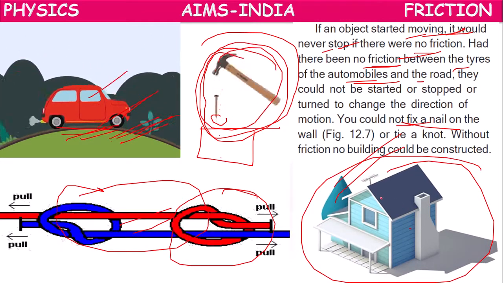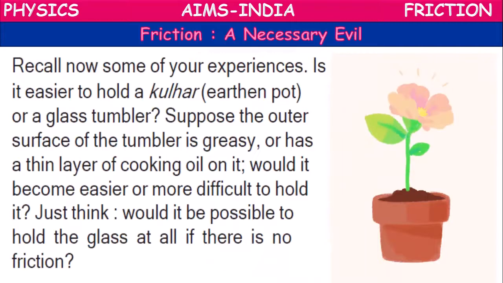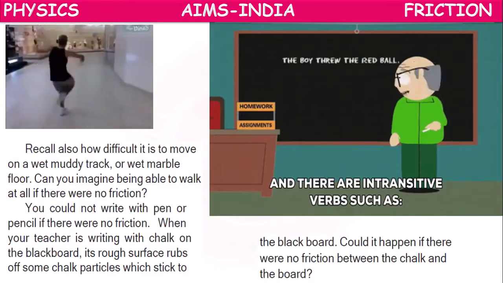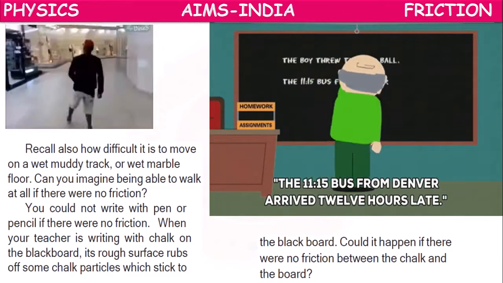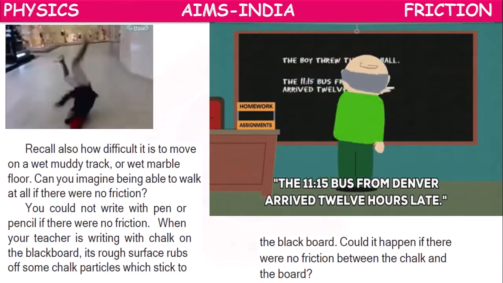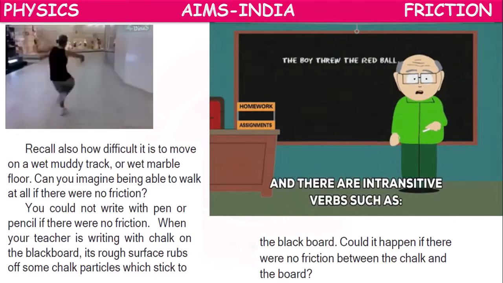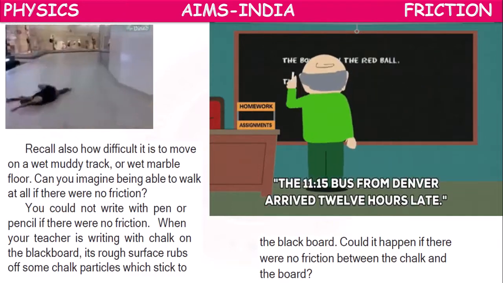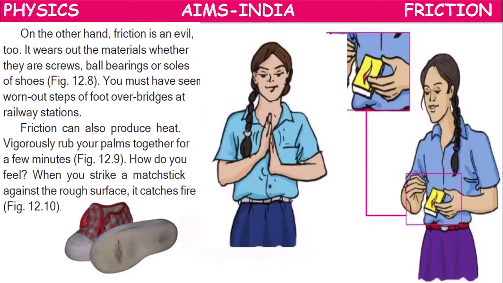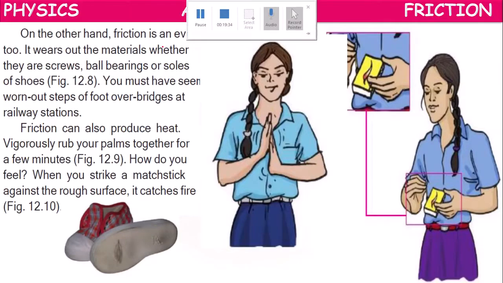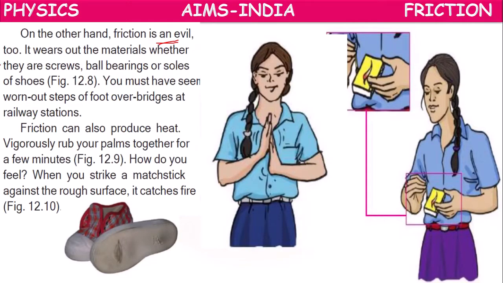So, in this way, if we think, friction is a necessity because of which we are able to walk, we are able to write, we are able to run, we are able to move vehicles, we are able to build houses. In this way, it is a necessity. On the other hand, friction is an evil too. It has disadvantages also. Along with advantages, it has disadvantages also.